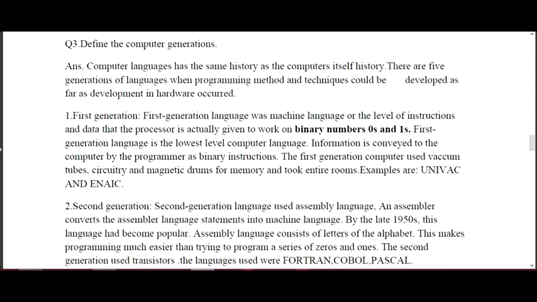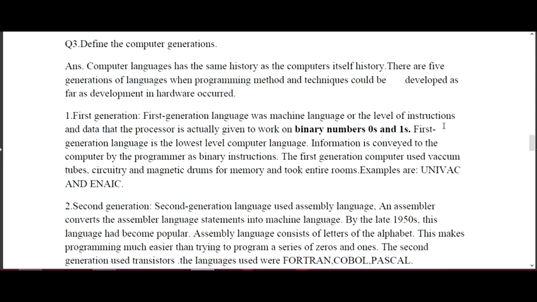What was the first generation, the second generation? Basically, the generation of a computer refers to what was used in the computer earlier, then what was used in the second generation, then the third generation. To give an overview: when we talk about the first generation, we need to understand that it was very large in size.